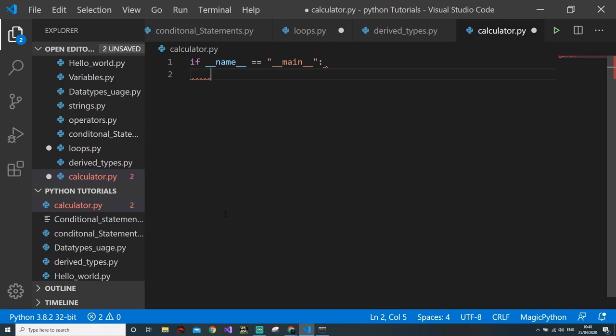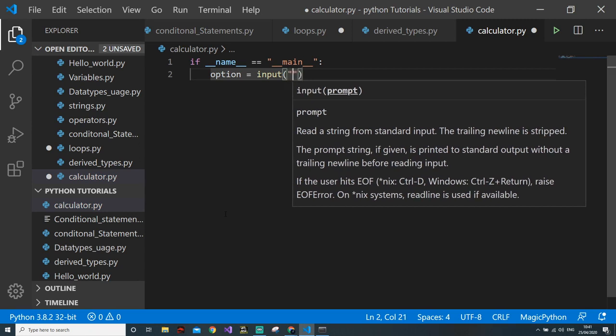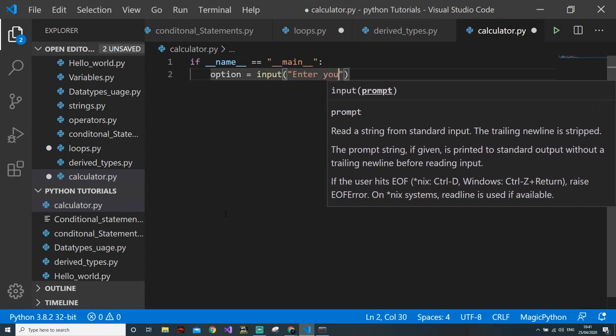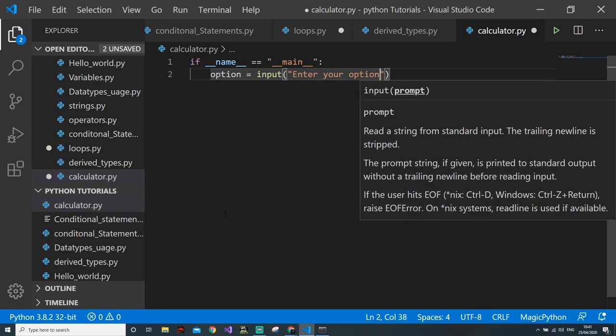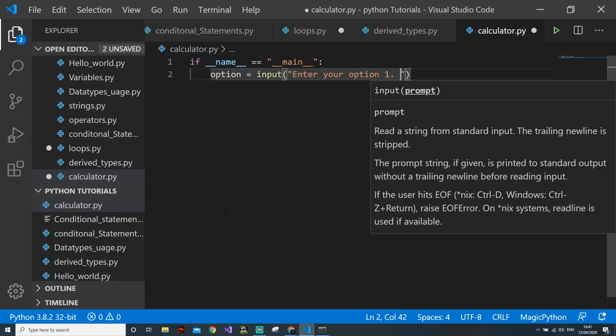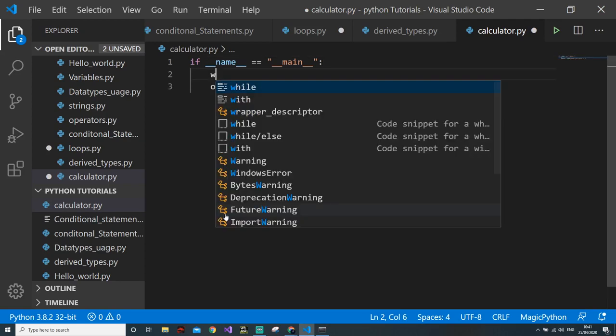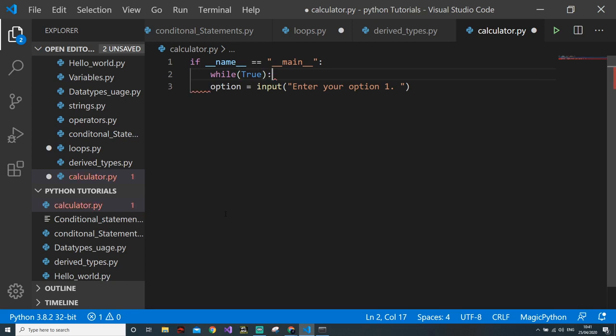So first is our option from the user. It will be a looping program. So please enter your option. Okay. Then first, we will use while and we will use true. This means this loop will run infinitely.